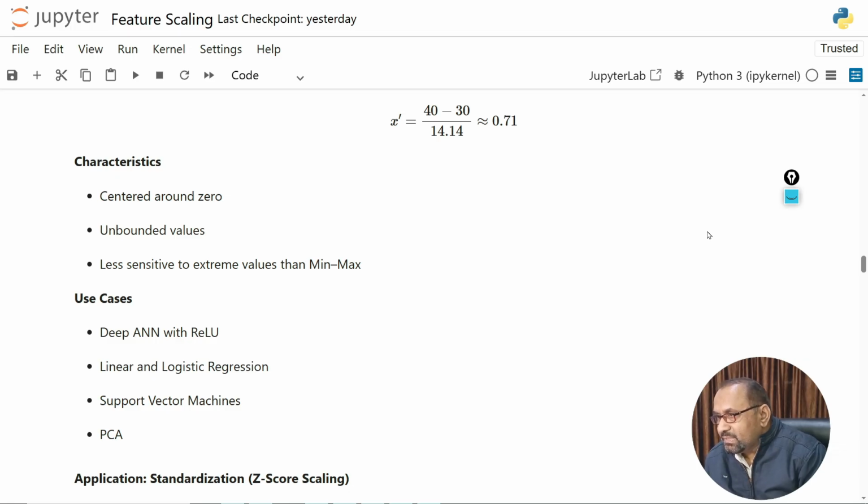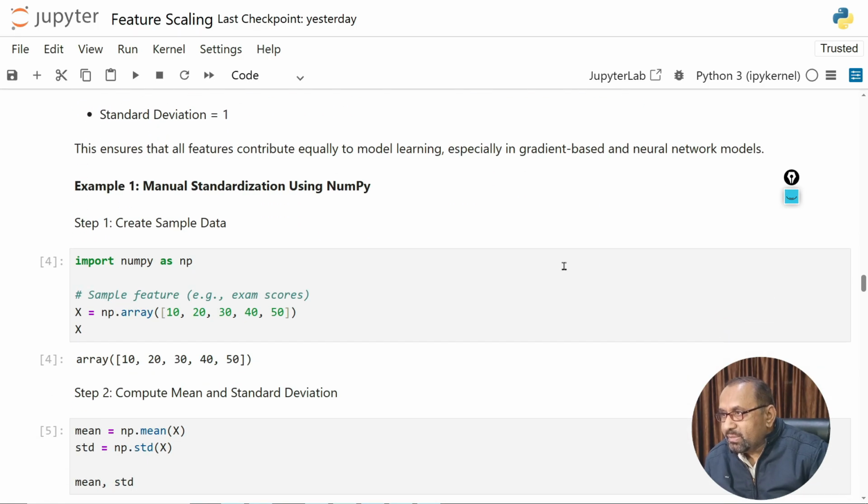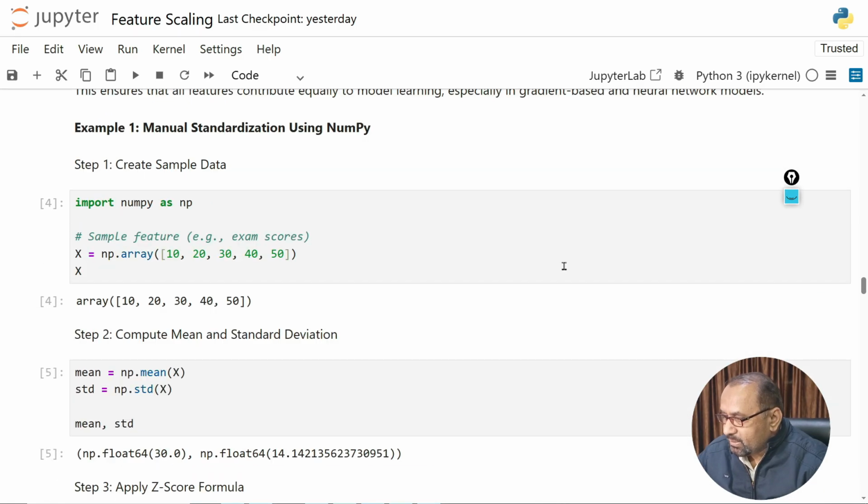We can use these in deep artificial neural networks with ReLU, and in linear and logistic regression, support vector machines, as well as PCA. So here are some applications of standardization and Z-score. Mean standardization is a feature scaling technique that transforms numerical data so that each feature has mean 0 and standard deviation 1. This ensures that all features contribute equally to model learning, especially in gradient-based and neural network models. Here we have an example using NumPy.